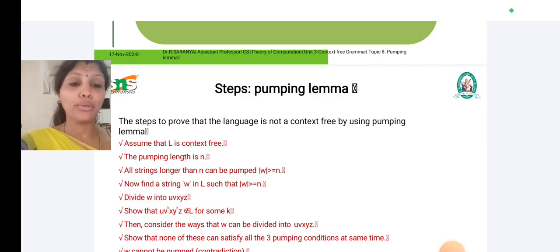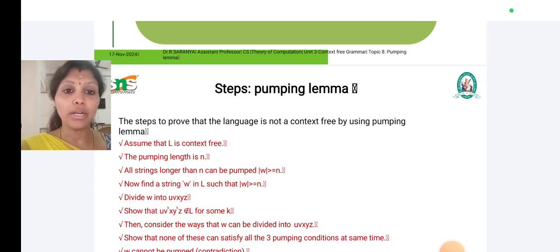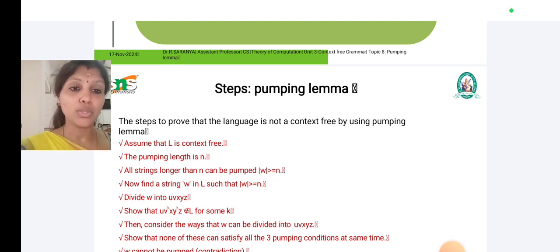Now we find a string W in the language such that the length of W is greater than or equal to n. Here we divide the string W into UVXYZ. Finally we have to prove that UV and XYZ are handled under the process.